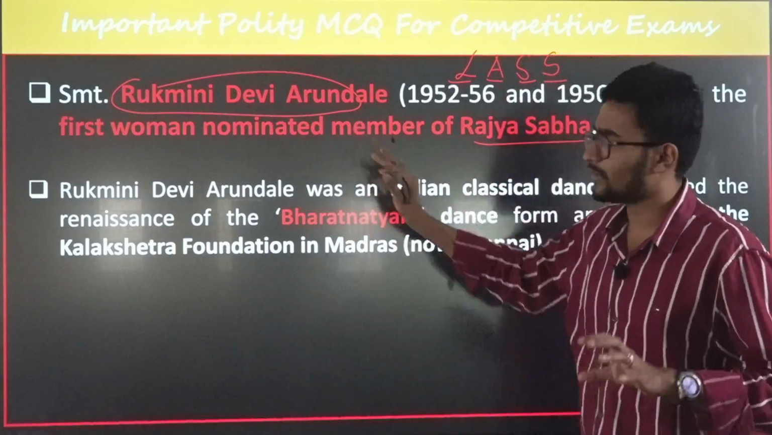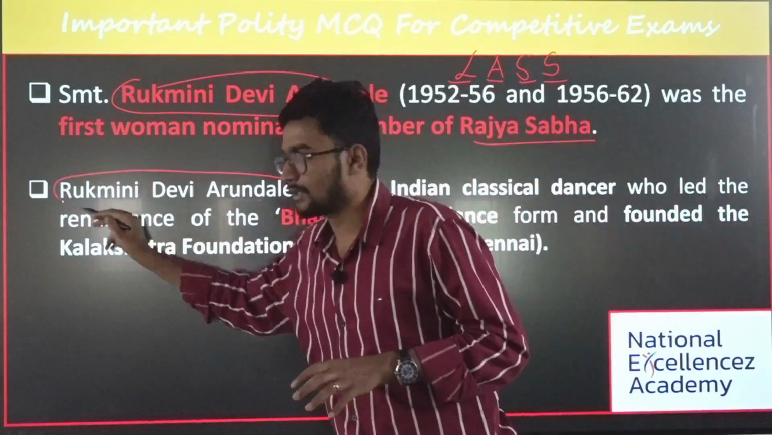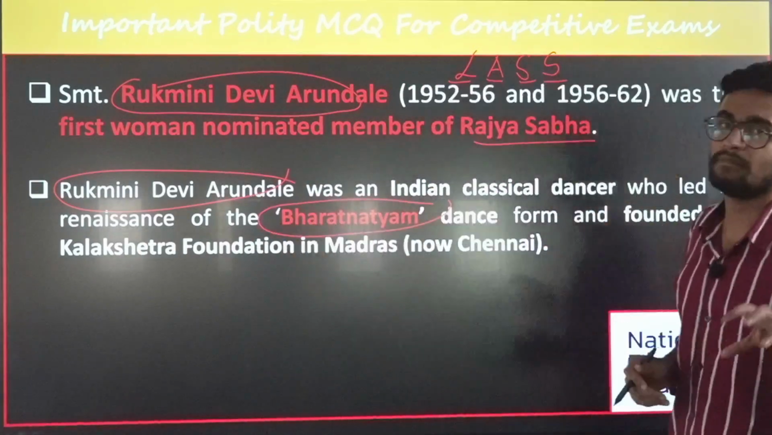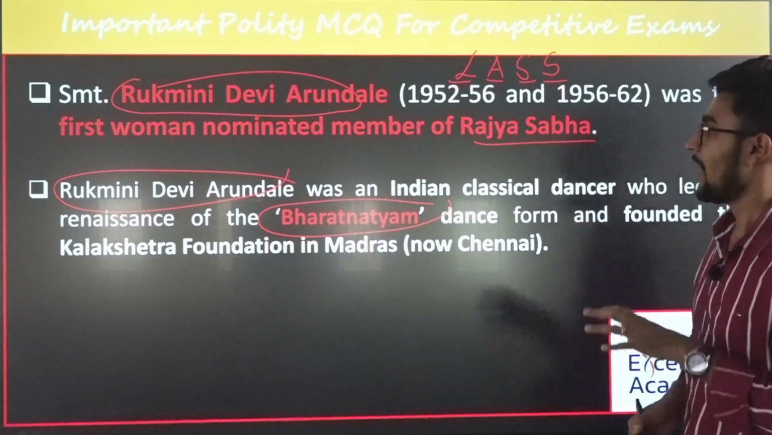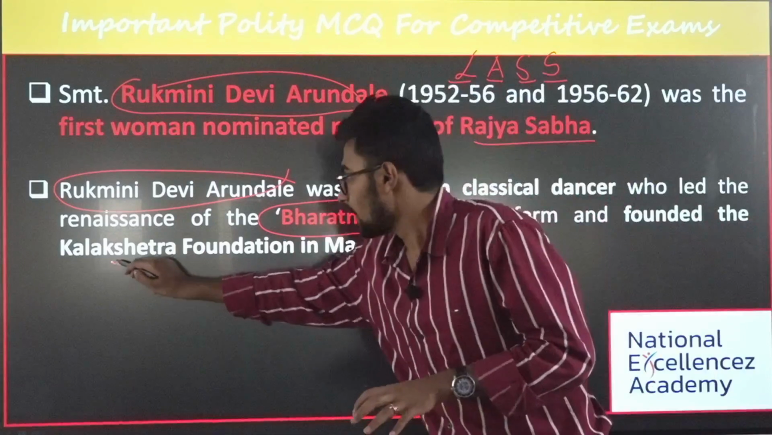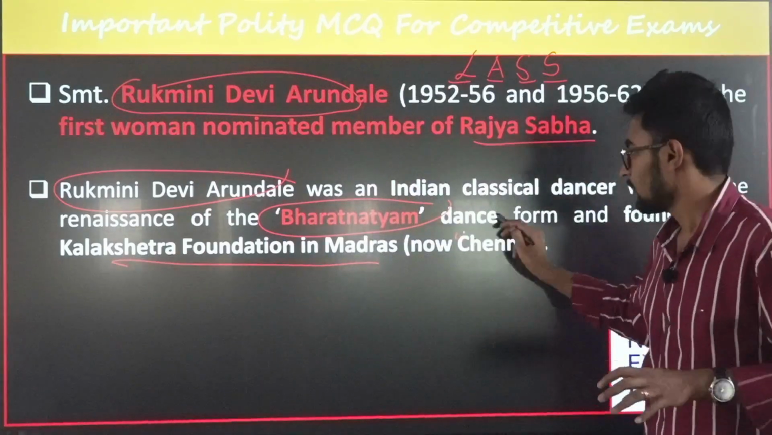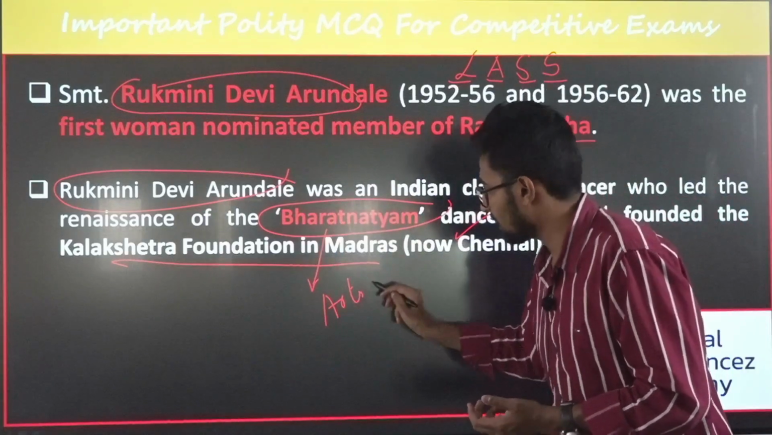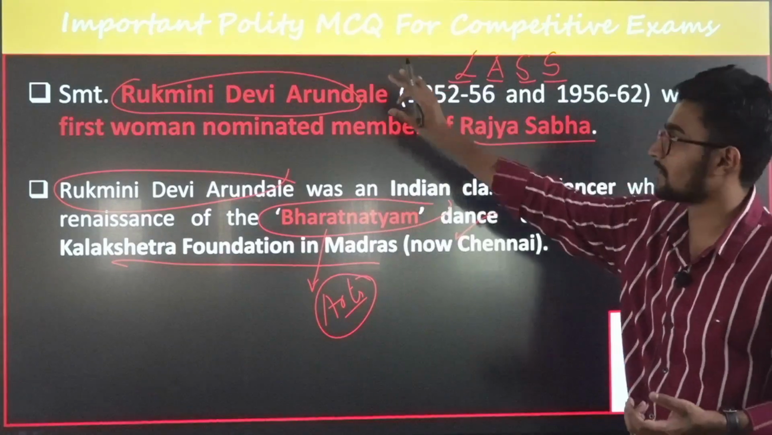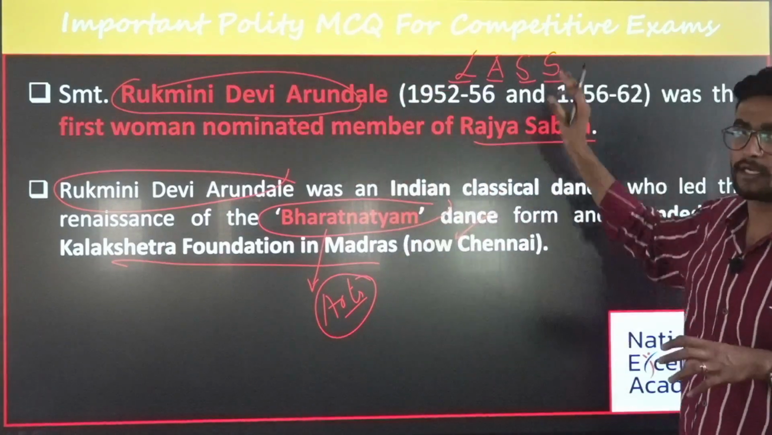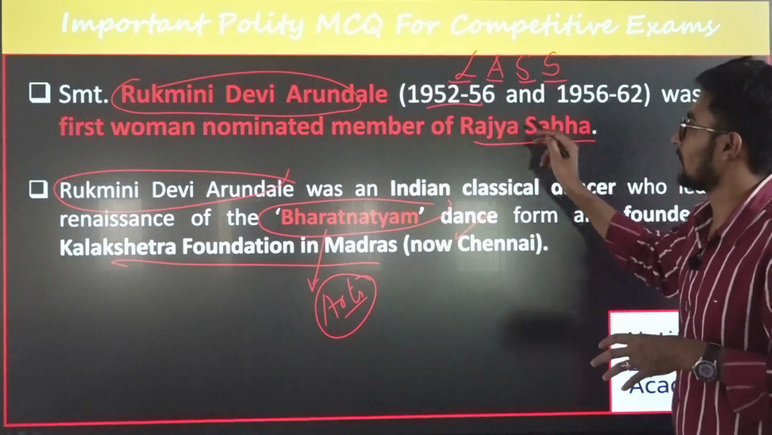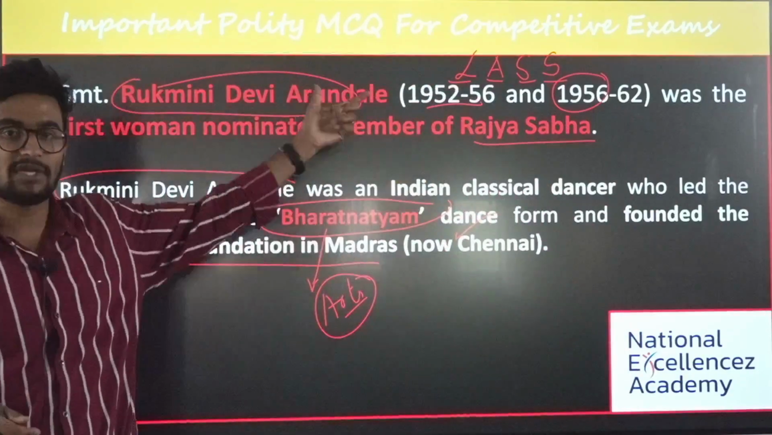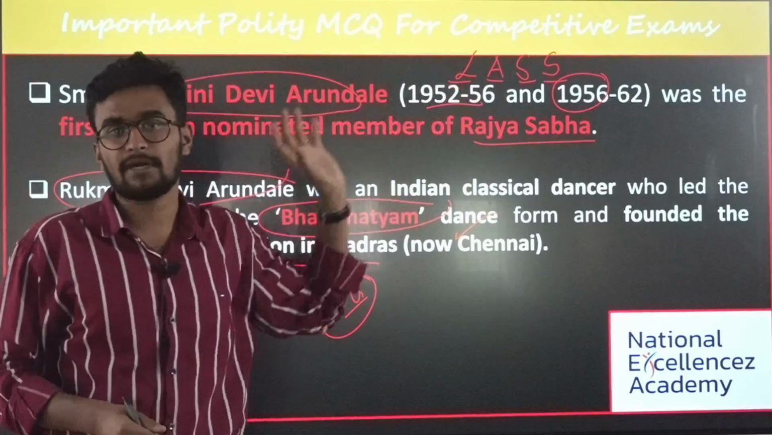Let's see some information about Rukmani Devi Arundale. Who was she? She was a Bharatanatyam dancer, and she also founded the Kalakshetra Foundation, which is headquartered in Chennai. Based on arts, the President nominated Rukmani Devi Arundale as a nominated member of Rajya Sabha in the year 1952 and again in 1956. Twice she has been nominated to Rajya Sabha, and that is the most important thing.